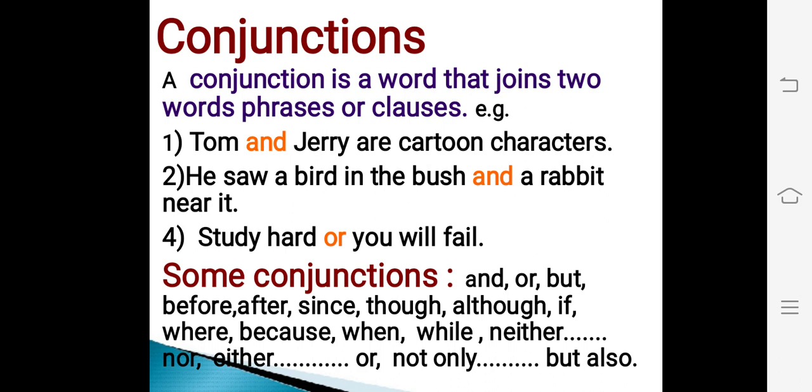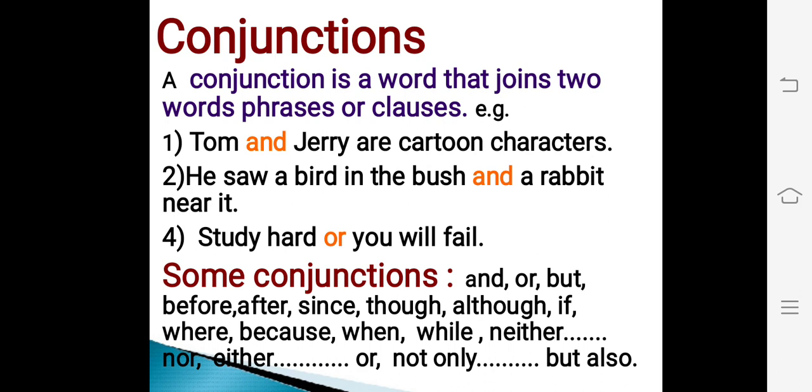See the next sentence. He saw a bird in the bush and a rabbit near it. In this sentence, conjunction and joins two phrases. A bird in the bush and a rabbit near it. See next sentence. Study hard or you will fail. In this sentence, conjunction or has joined two clauses. Study hard and you will fail. So all these are the conjunctions.